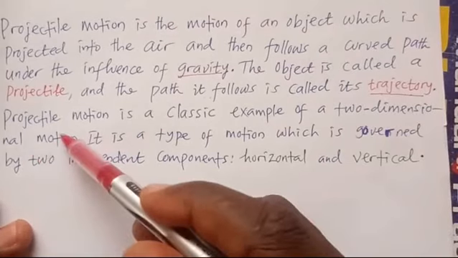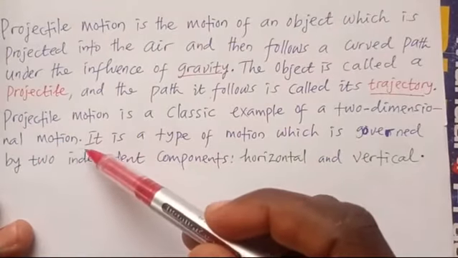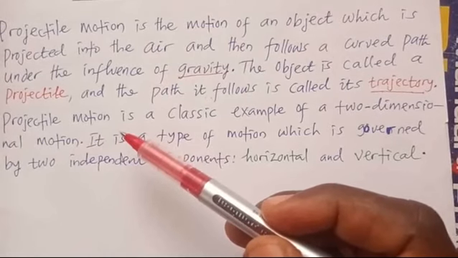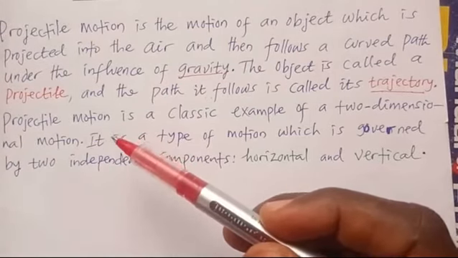Then they say projectile motion is a classic example of two-dimensional motion. It is not a motion along a straight line. If you have a car moving on a road, we call the motion of the car motion along a straight line. It's one-dimensional motion because you only have it along the x-axis.